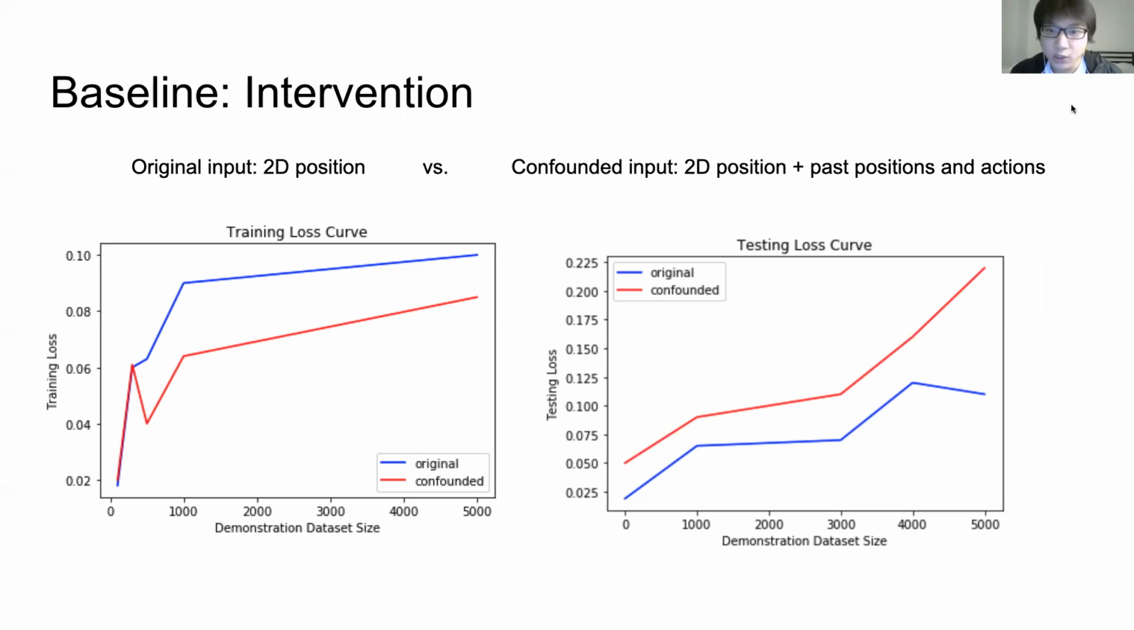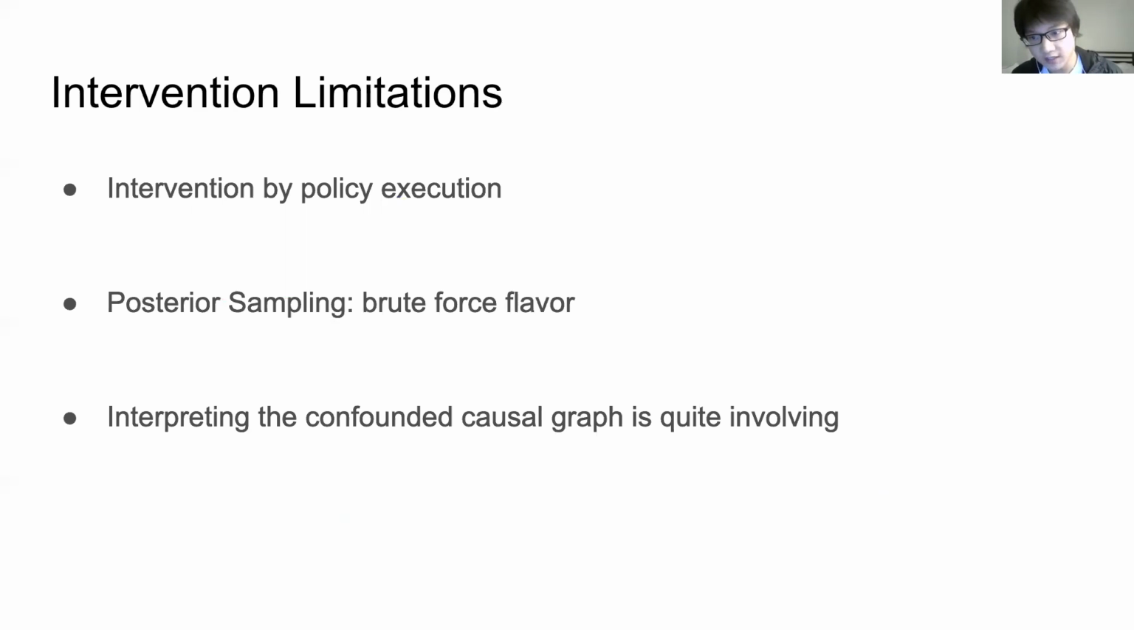We also tried the, next slide please, the intervention strategy mentioned in the same paper, namely intervention by policy execution. However, we observed this method does not have wide applicability because of the brute force nature of posterior sampling it uses. It is hard to implement it in higher dimensional problems. Also, interpreting the confounded causal graph is non-trivial at all. It still requires some expert knowledge.